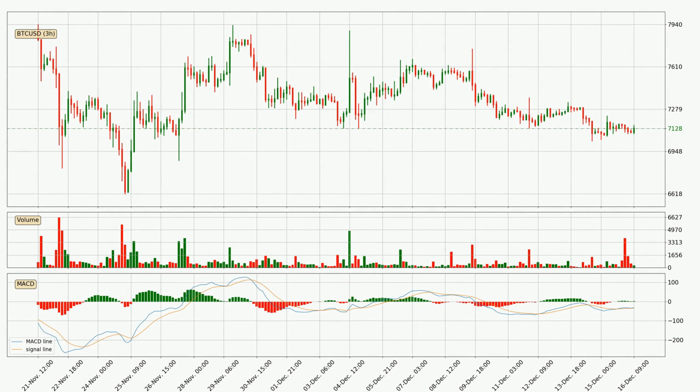Looking at the 3-hourly MACD, seeing as the MACD line is above the signal line, meaning that the trend is currently on the up. The MACD histogram shows that the momentum is currently indecisive, so consolidation for some time or shifting the momentum could be expected, and you should wait to see if the MACD line will cross the signal line, which will be bearish.